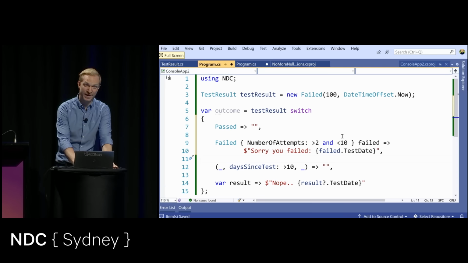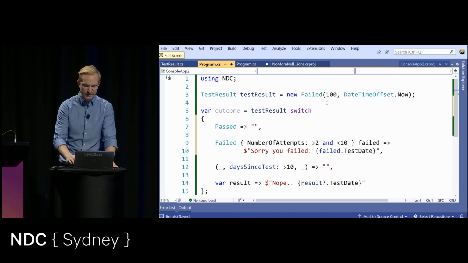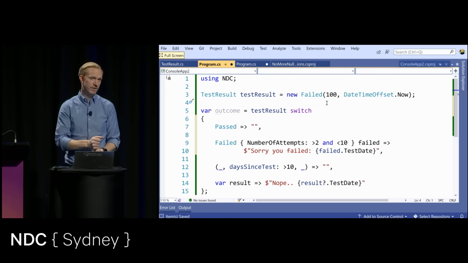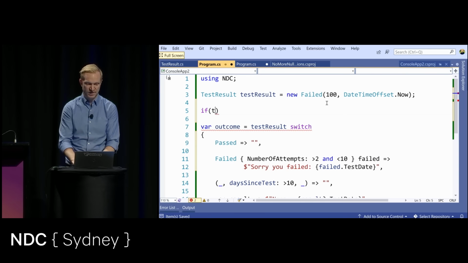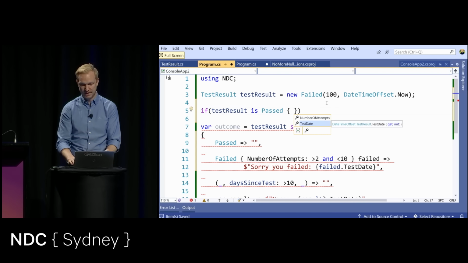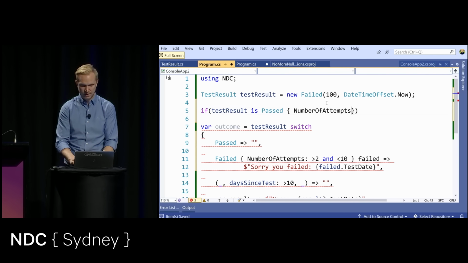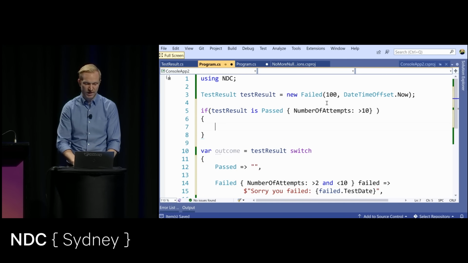Or you use it to write understandable code. So you can use this with the switch expression, but you can also use it with a normal if. So I could say, well, if the test result is passed, and it has a test state, or its number of tests is probably easier, and we can relate that to, let's say, more than 10, then I could use that inside this here.